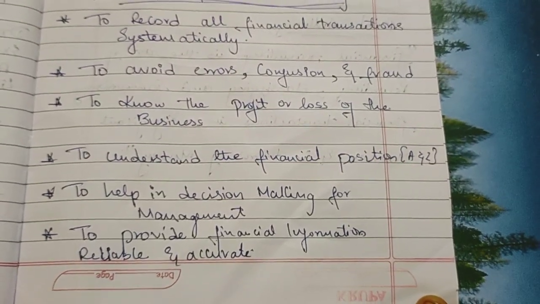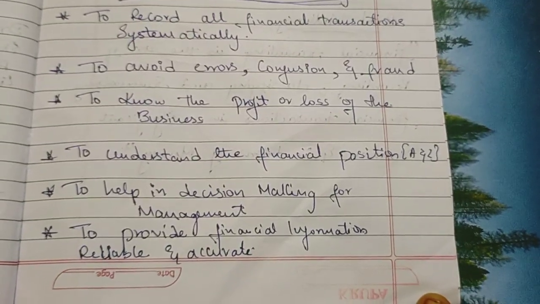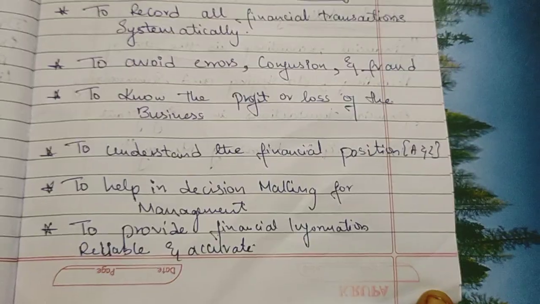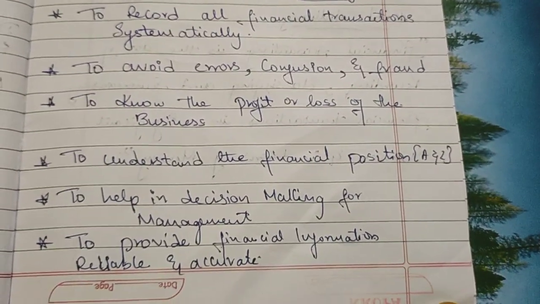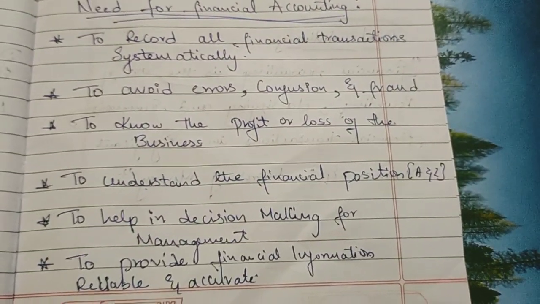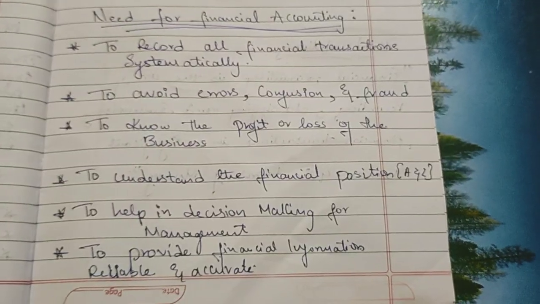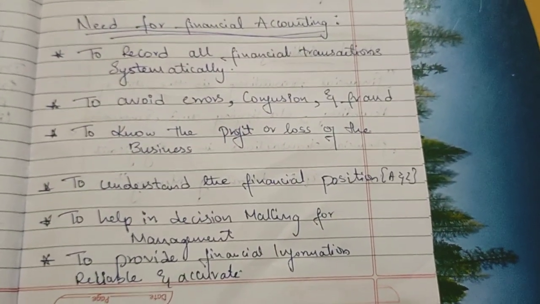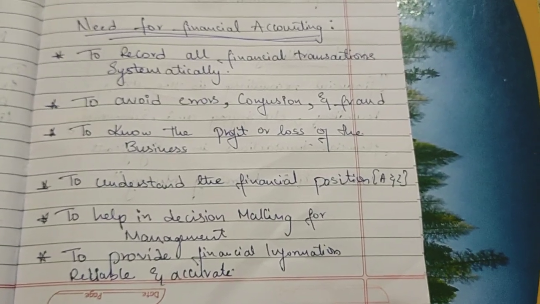It gives correct, trustworthy data supported by the bills, vouchers, invoices, which is useful for the investors, banks and government, where there will always be reliable and accurate information and results without any errors and fraudulent activities. So the need of financial accounting involves these topics, which are important. So next, let me discuss the purpose of financial accounting.